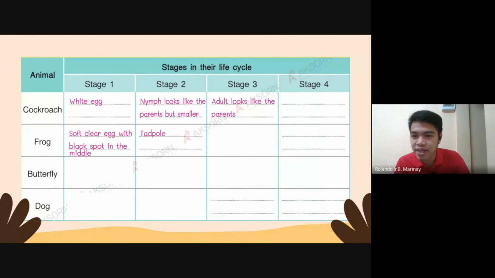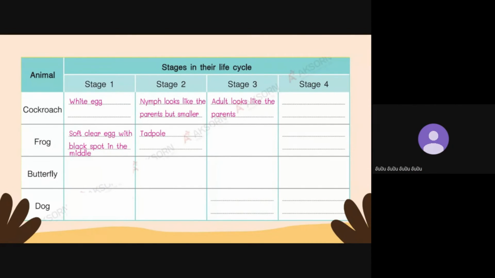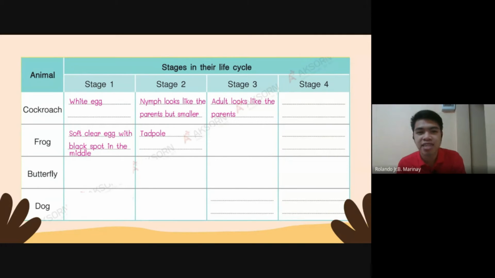Okay, very good. Next is, what is the final stage of the frog? What do you think is the final stage of the frog? What is it? Okay, Tim. What is the final stage of the frog? Are you raising your hand, or are you raising your hand because you're finished?